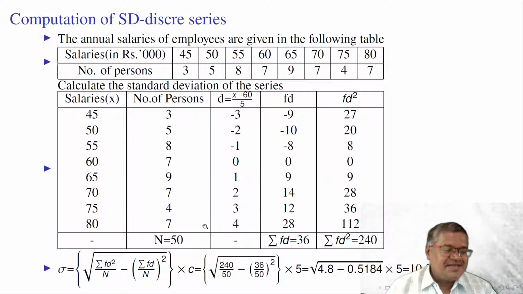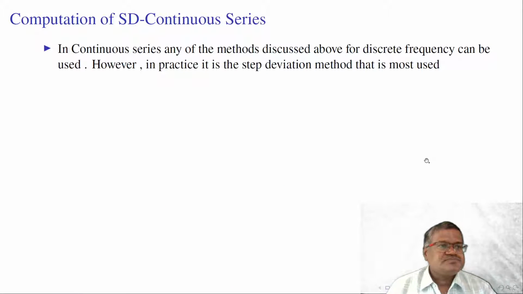Next, here standard deviation is equal to square root of sigma FD square by n minus sigma FD by n whole square, into C. Here this is equal to 10.35, the standard deviation for the given discrete frequency distribution.